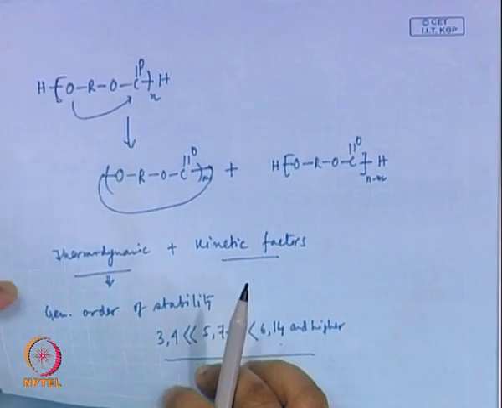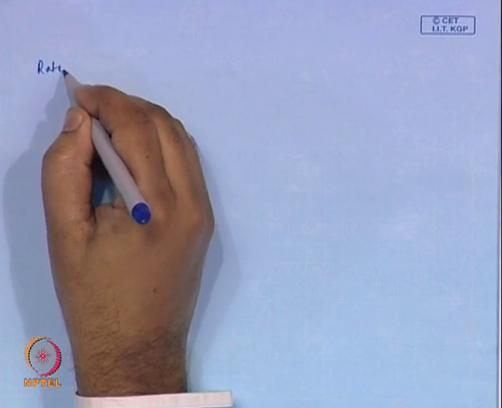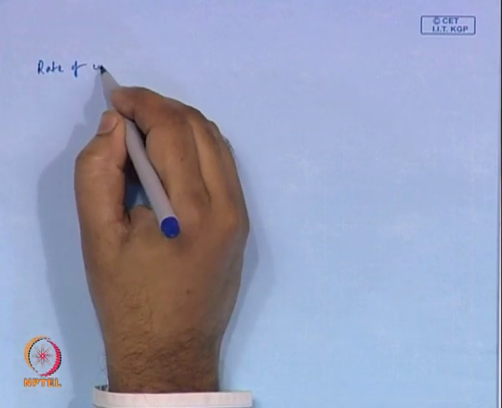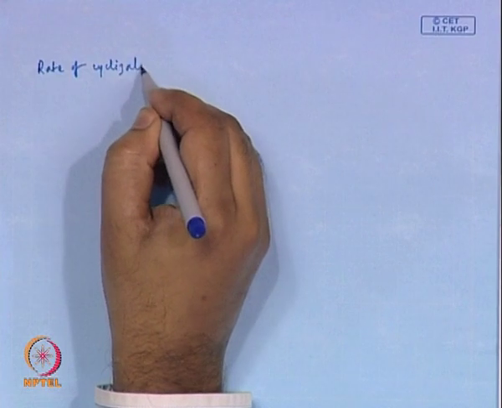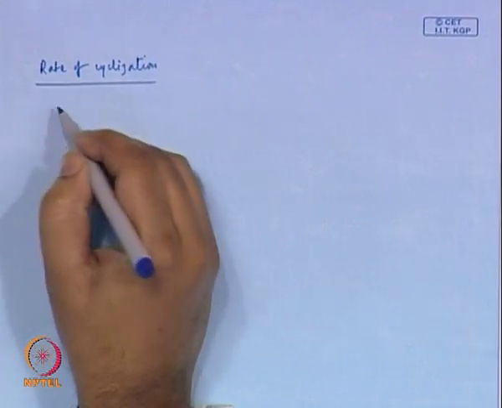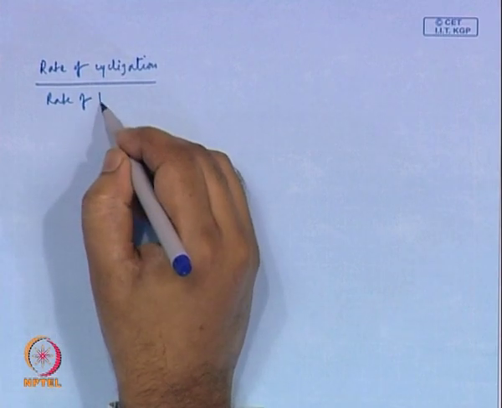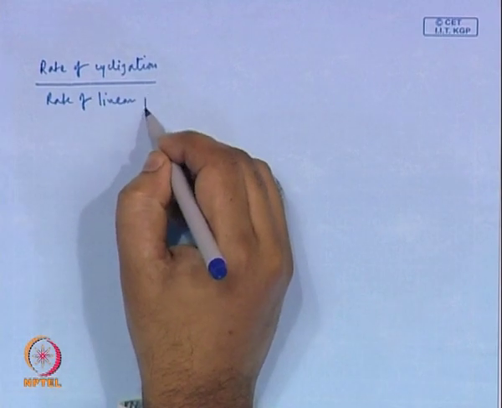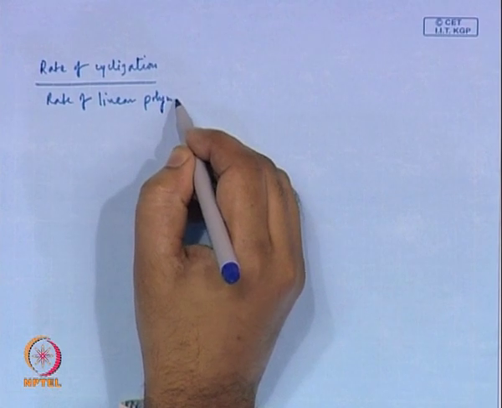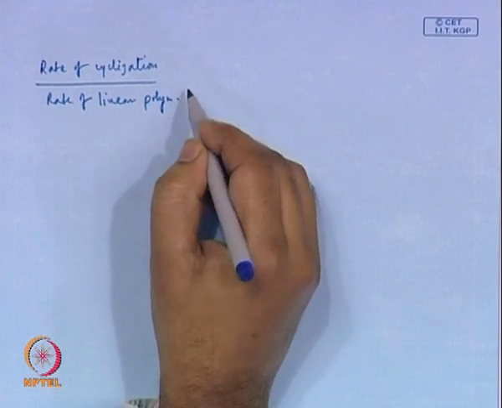So, I can write the rate of cyclization versus the rate of linear polymerization.